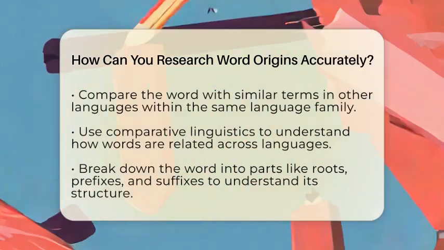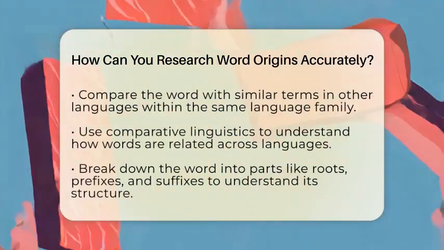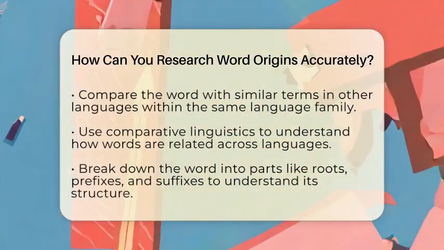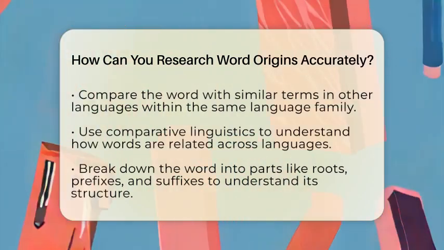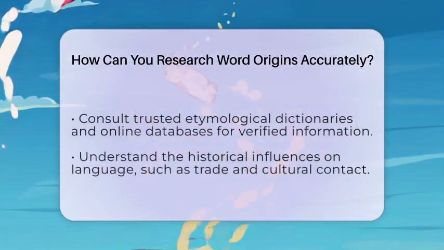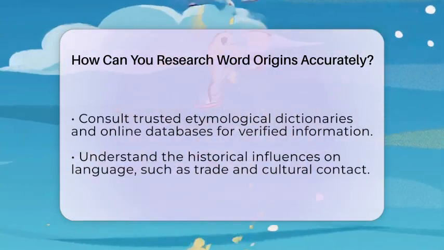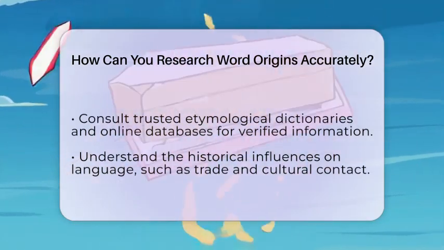Using trusted sources like authoritative etymological dictionaries is essential. These books and online databases compile research from linguists and historians, providing verified histories of words. For example, the Oxford English Dictionary offers detailed etymologies for thousands of words.